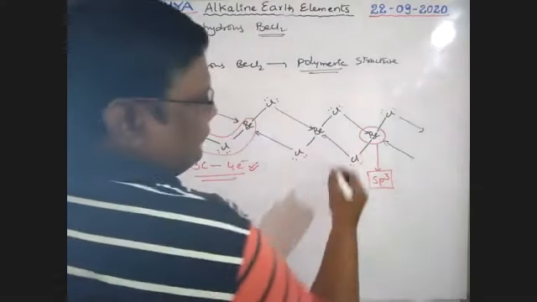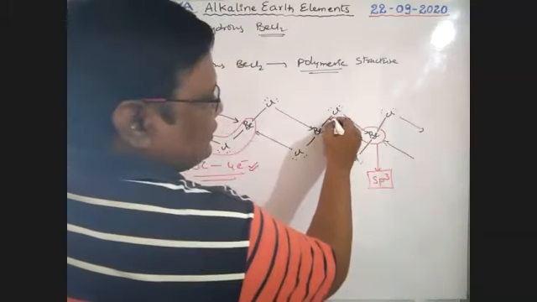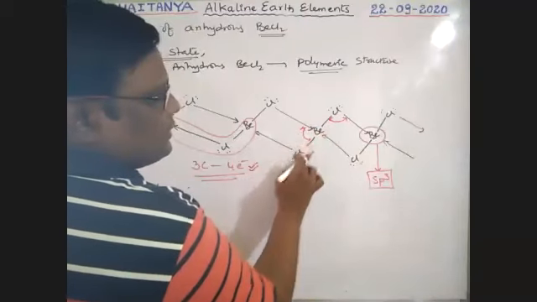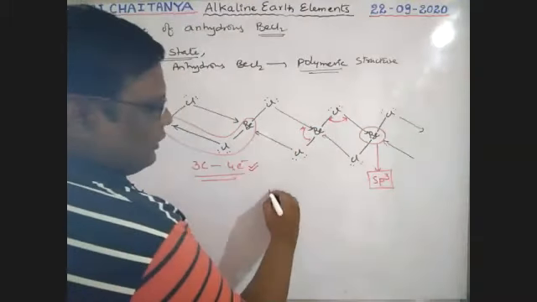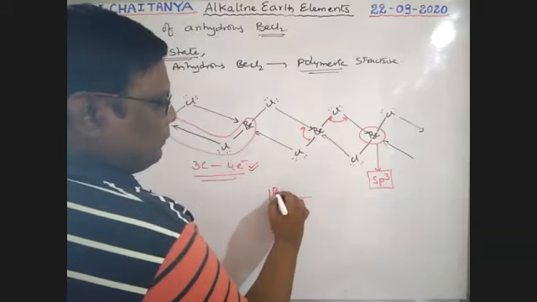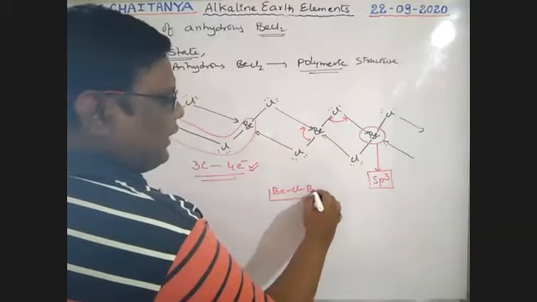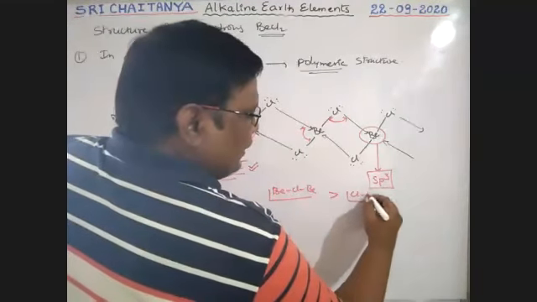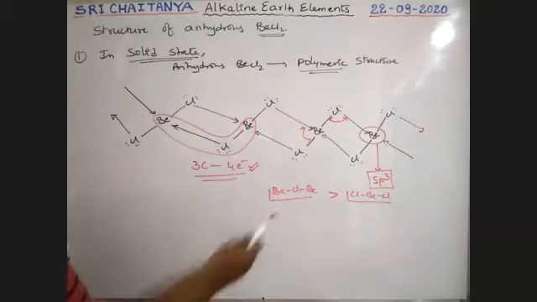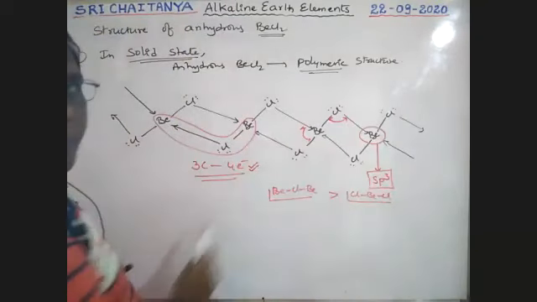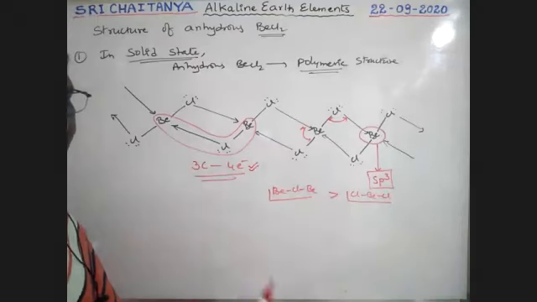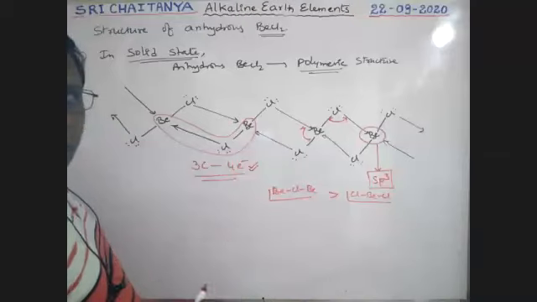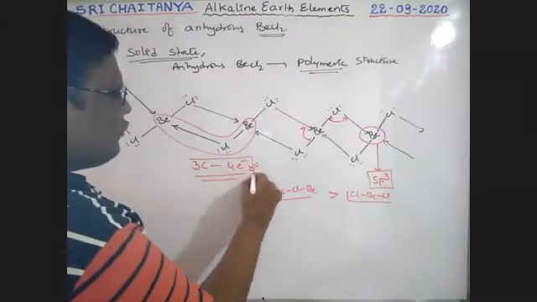Next, here an angle is there, that is the Be-Cl-Be angle, and here also an angle is there, boys, that is the Cl-Be-Cl angle. The angle of Be-Cl-Be is always greater than that of the angle of Cl-Be-Cl. That is, the angle at chlorine is always greater than the angle at beryllium. Very, very important.